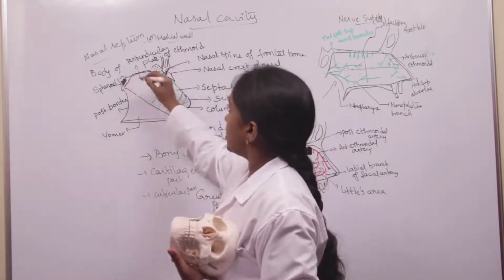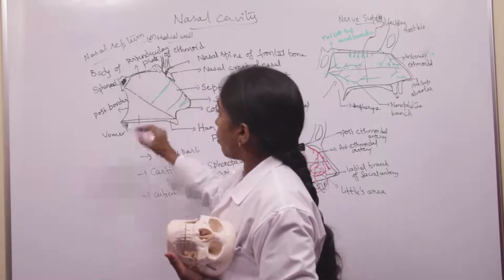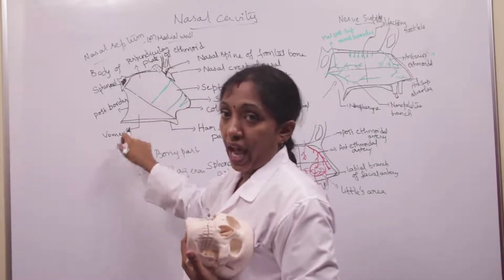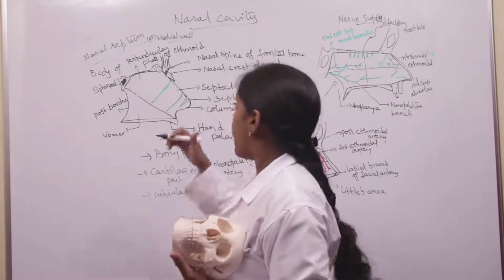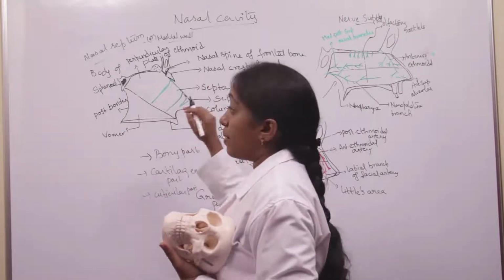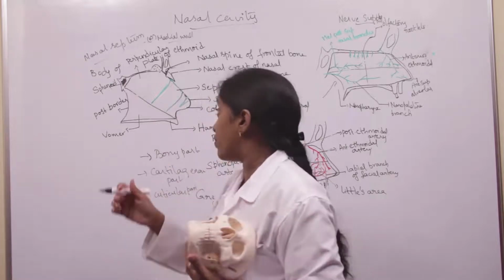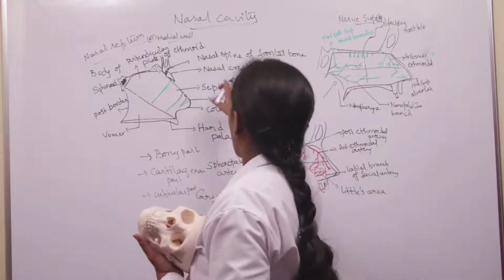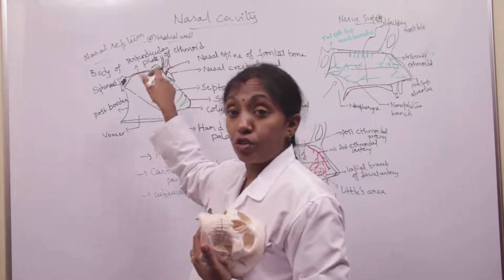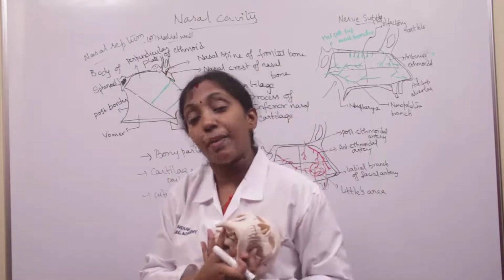I have labeled it here. This is the perpendicular plate of the ethmoid, and this is the vomer. It also receives contribution from the nasal crest of the nasal bone, the nasal crest of the palatine bone, and the lacrimal bone, and it also receives contribution from the nasal crest of the maxillary bone.